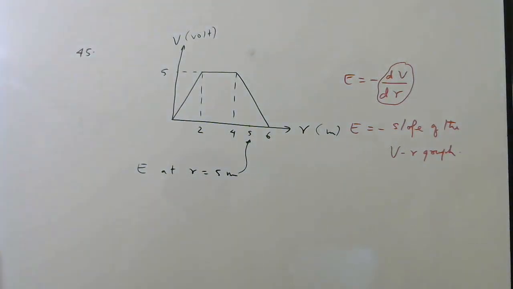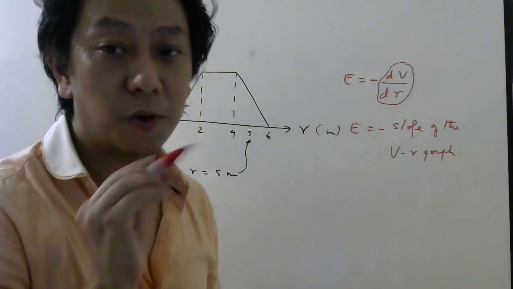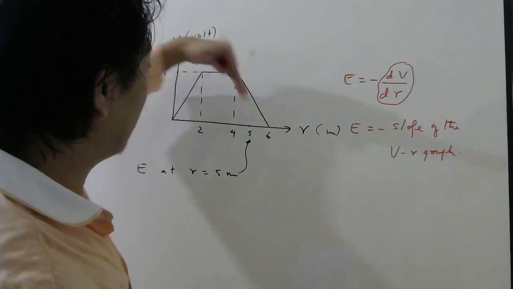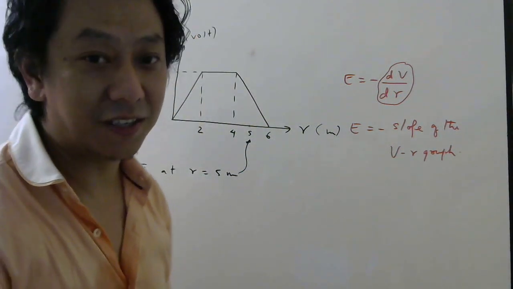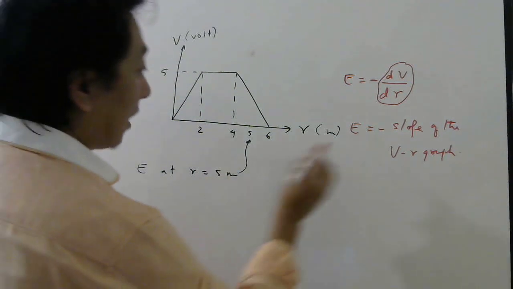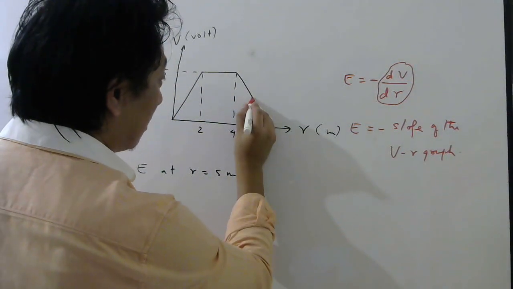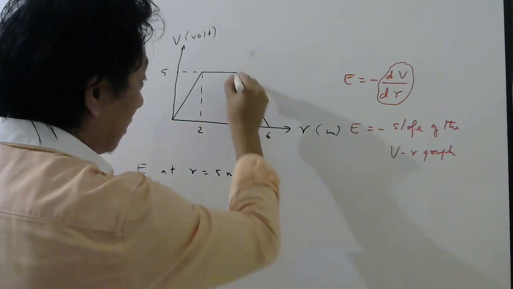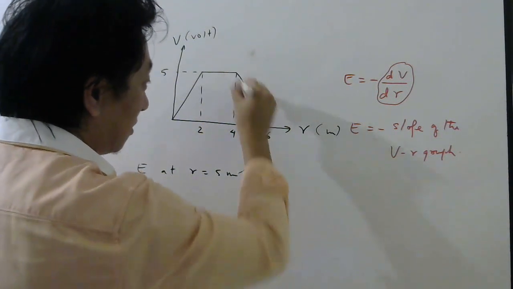Actually it represents the slope of the tangent at a point, but since this graph consists of straight lines, there is no need to draw a tangent. At which point are they asking? At this point. Anywhere here the slope will be constant because this is a straight line.